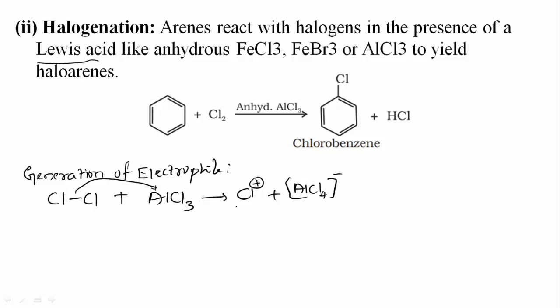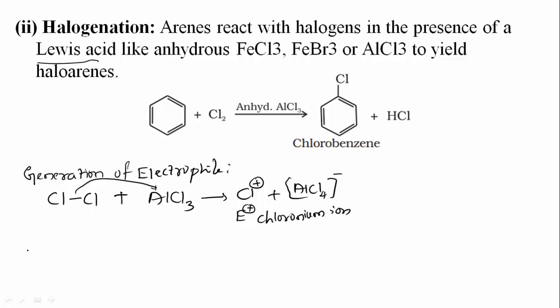So here Cl plus is electron deficient. Now it requires electrons. Thus we can say it is an electrophile, and it is the chloronium ion.